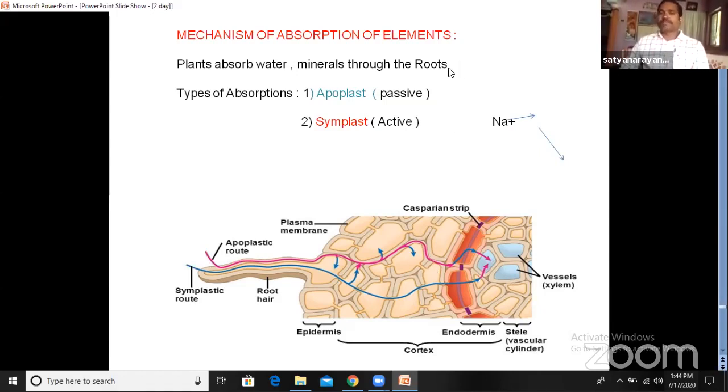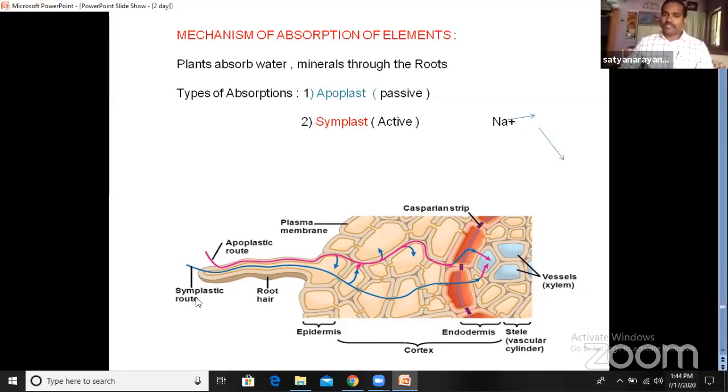Okay, then what is the other pathway? It's called symplast. Symplast pathway is an active pathway. That means it requires energy. It requires ATP. Why does it require energy? Because here it is crossing the membrane. In case of the apoplast, it is not crossing any membrane. In between the intercellular spaces only the water molecules are moving.